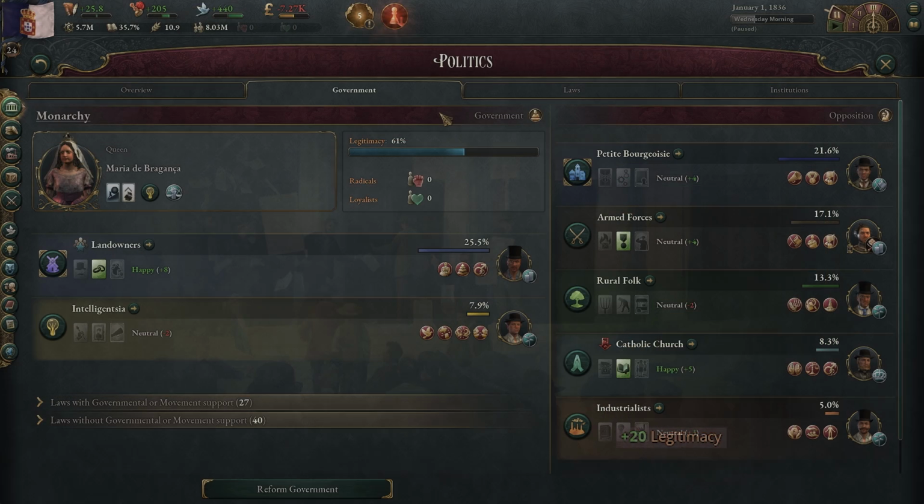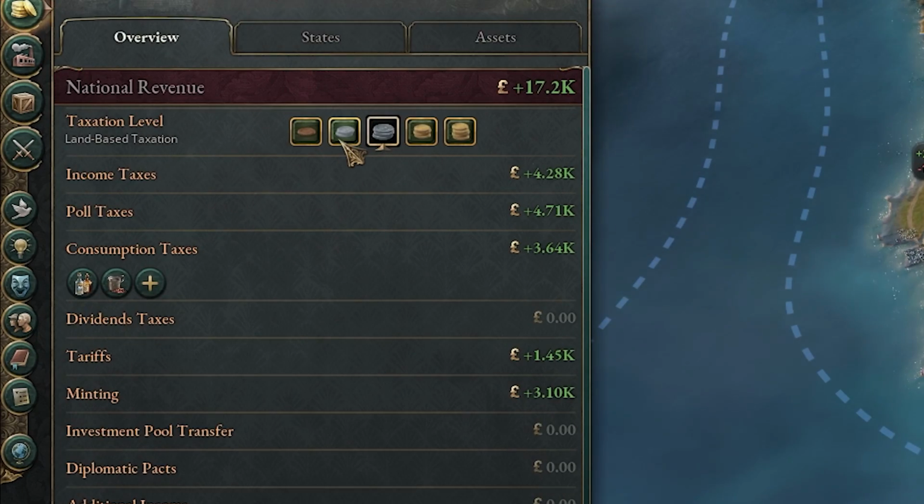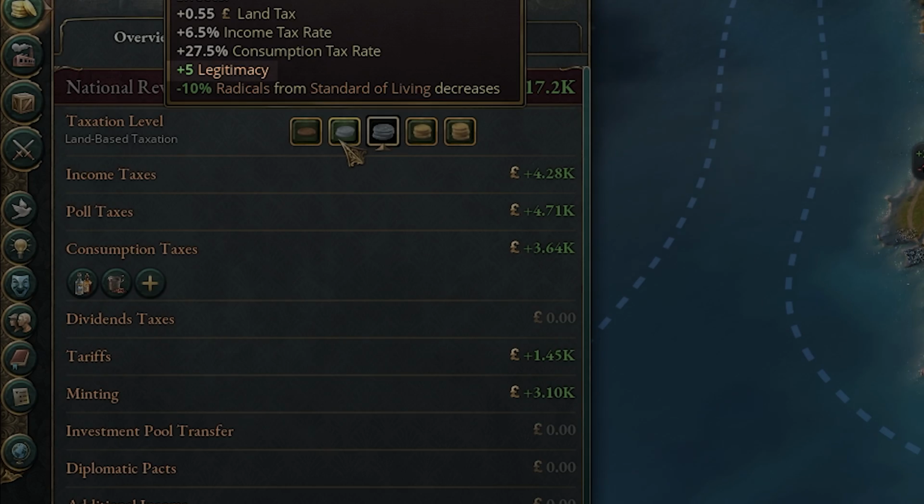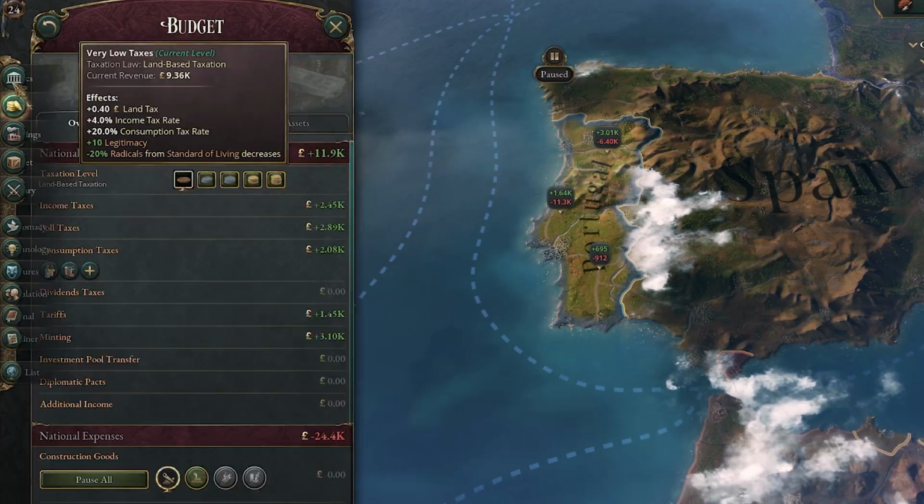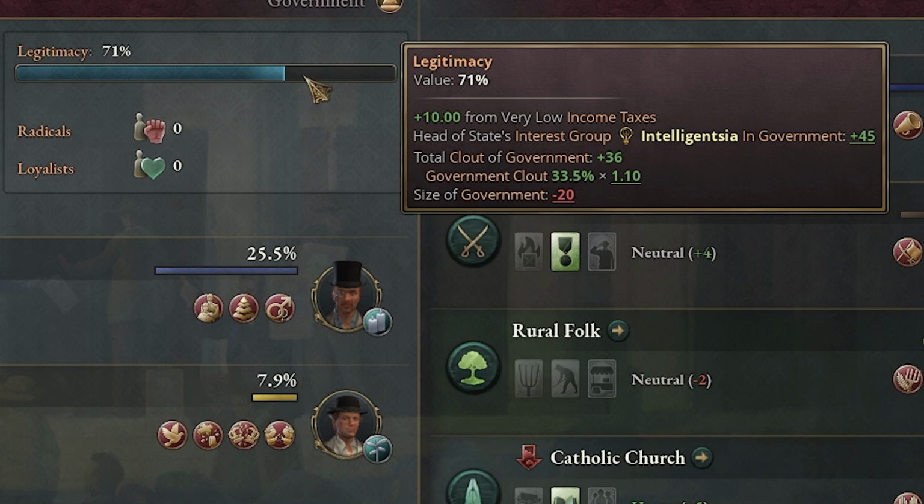Another way to increase your legitimacy, but it'll definitely hurt your wallet, is under your budget. You can reduce your taxes. You can see here we'd get a plus 5 legitimacy and a plus 10. So let's try that out and go back and see. And now our legitimacy is up to 71%.